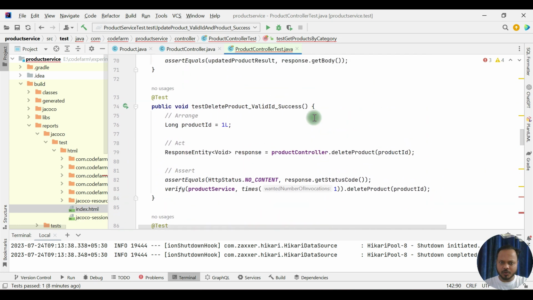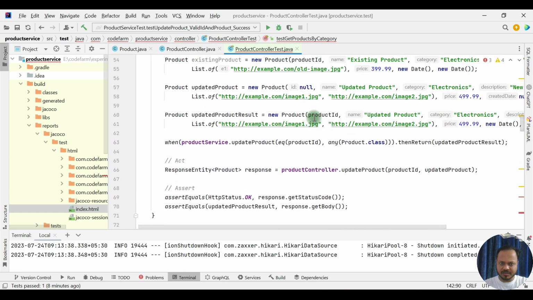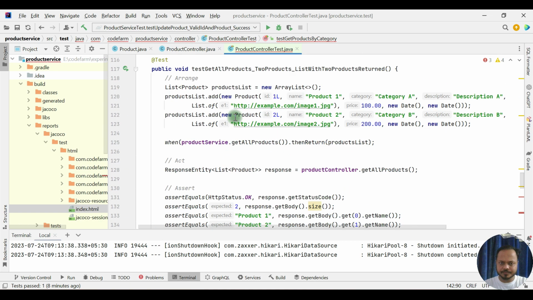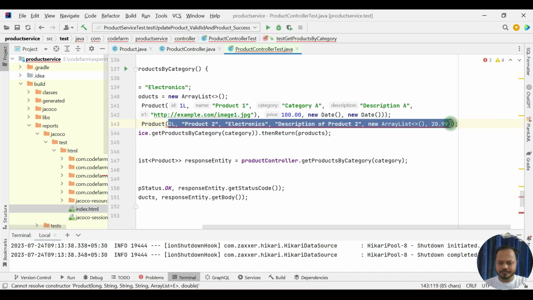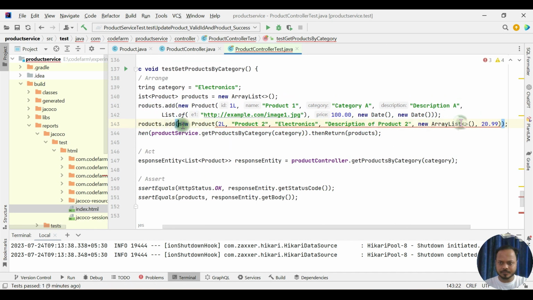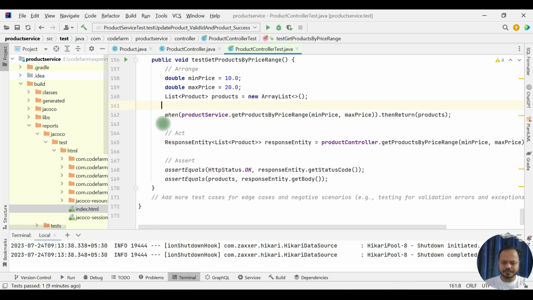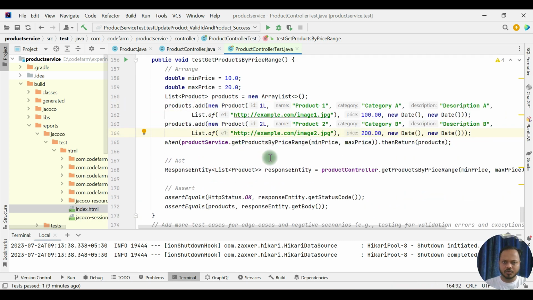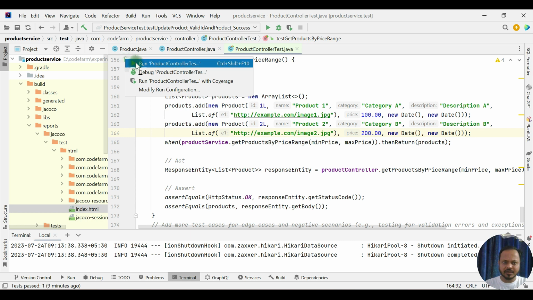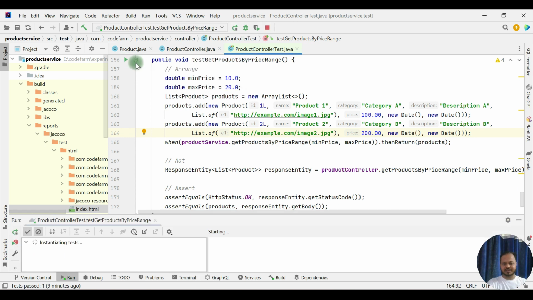Even if it generated the code, the product constructor, it is not able to pick that properly. Paste it here, and try to run these test cases. It should be passing.